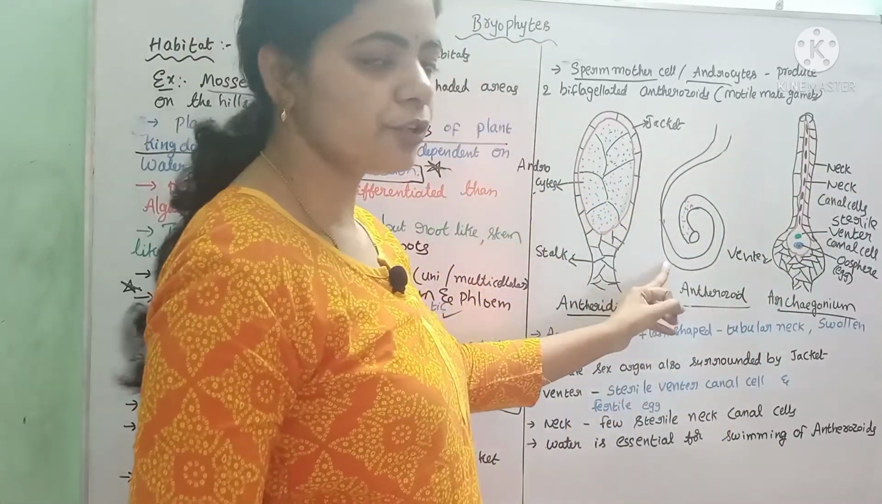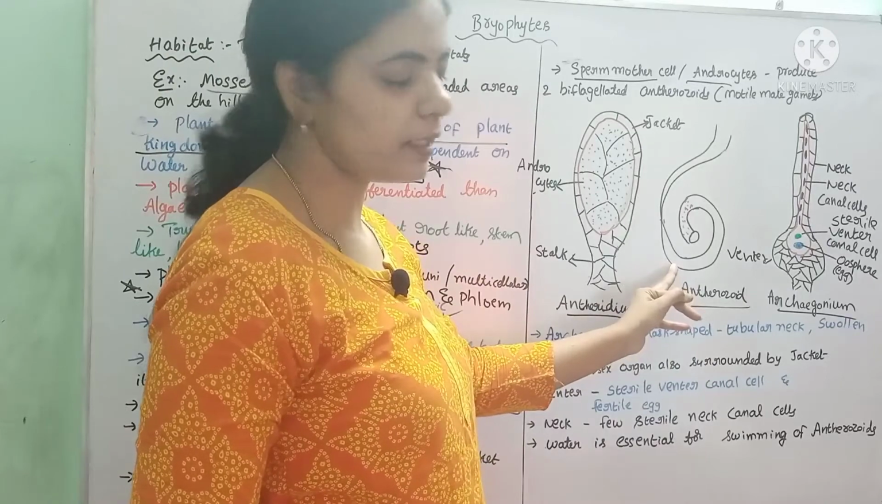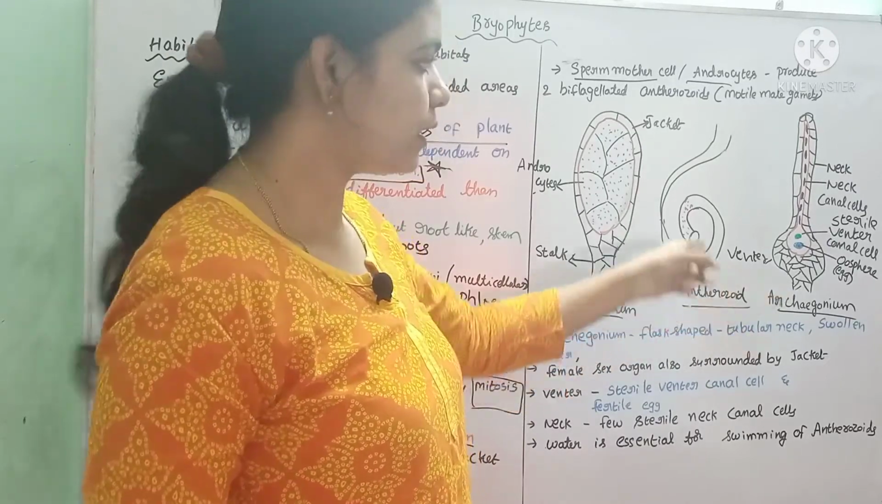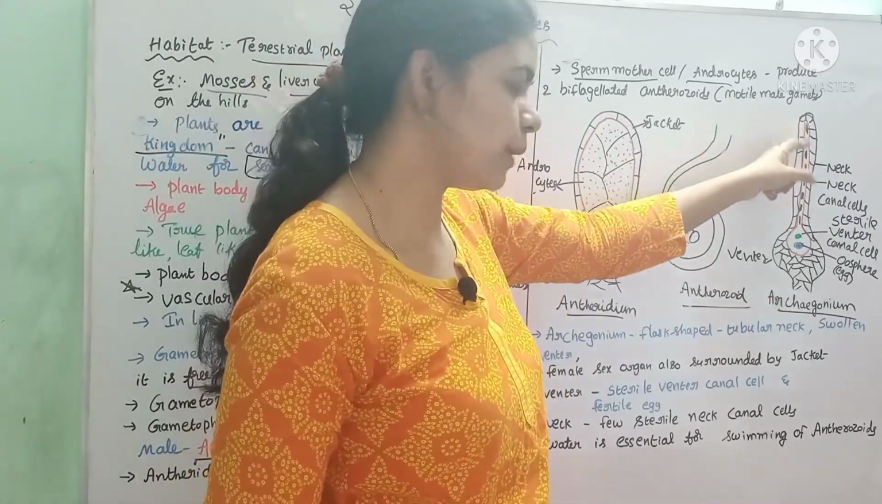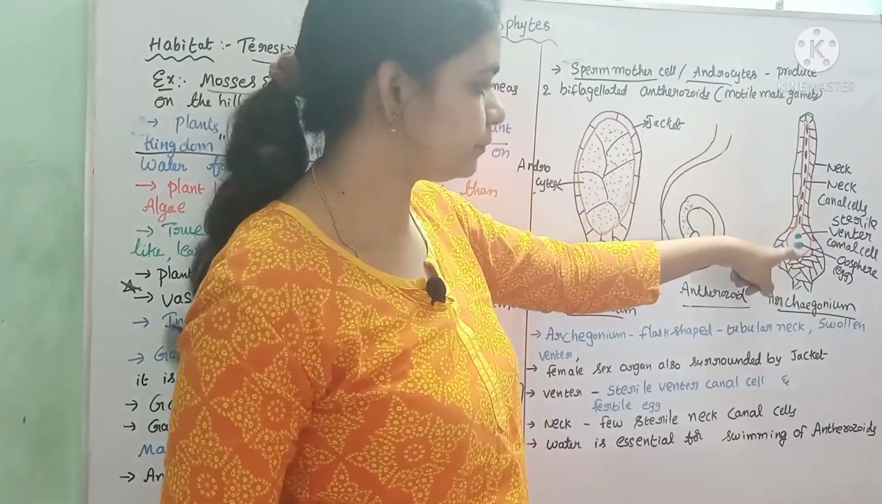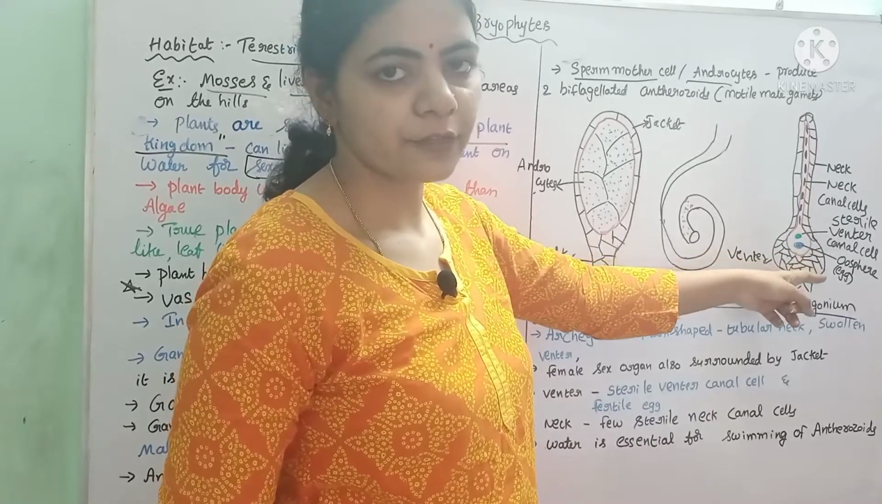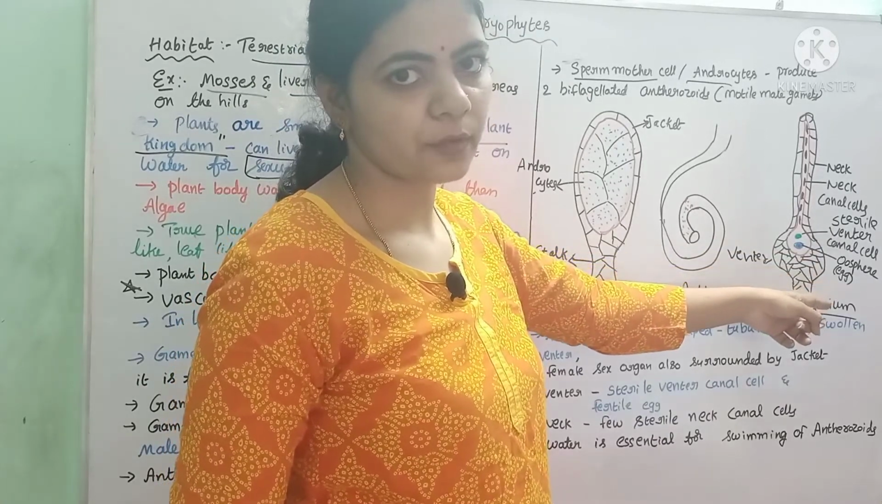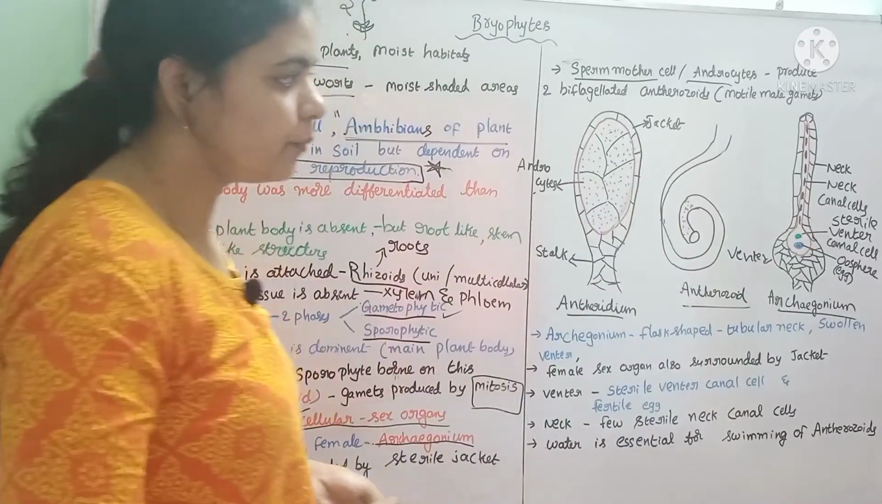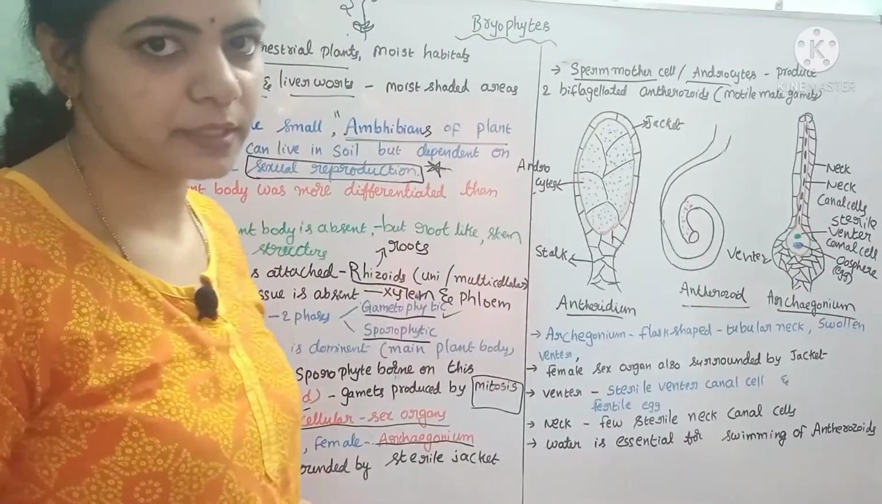Here, these antherozoids, using their two flagella, swim in the water, reach near the archegonium, enter the venter, and fuse with the oosphere. After fusion, what will happen? Zygote is formed. Next, we'll study reproduction in the bryophytes.